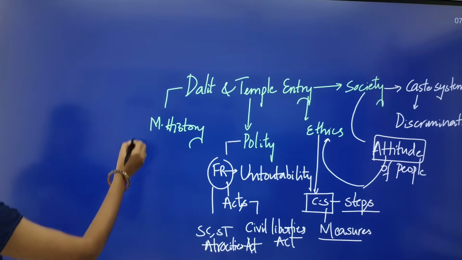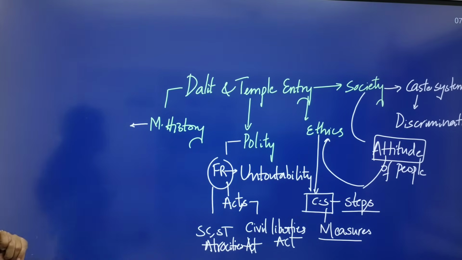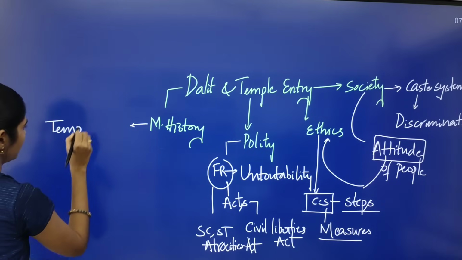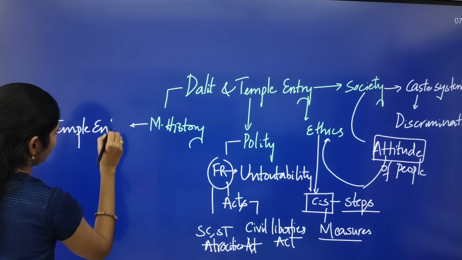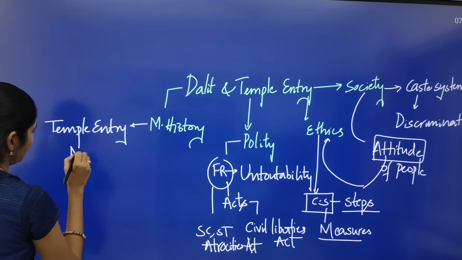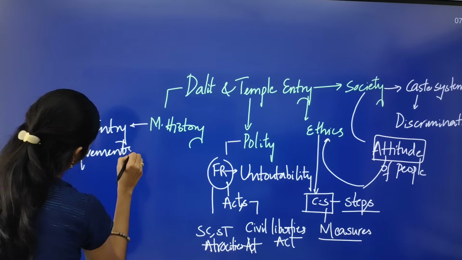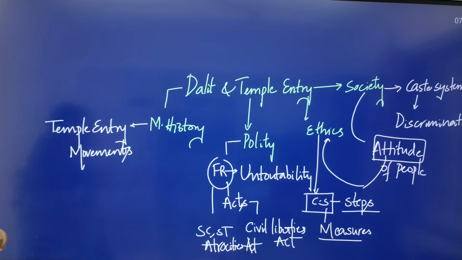And from the history point of view, you can study this topic under temple entry movements. You can talk about temple entry movements.